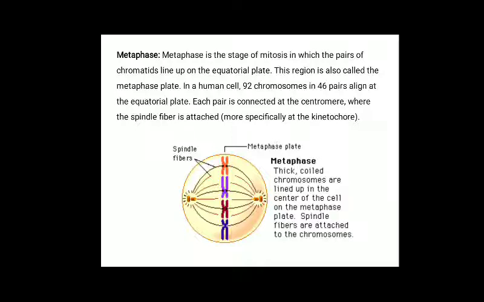In a human cell, 92 chromosomes in 46 pairs align at the equatorial plate. Each pair is connected at the centromere, where the spindle fibers are attached.